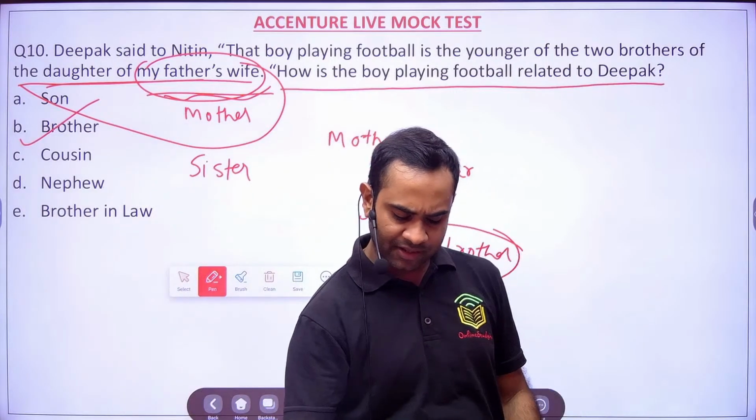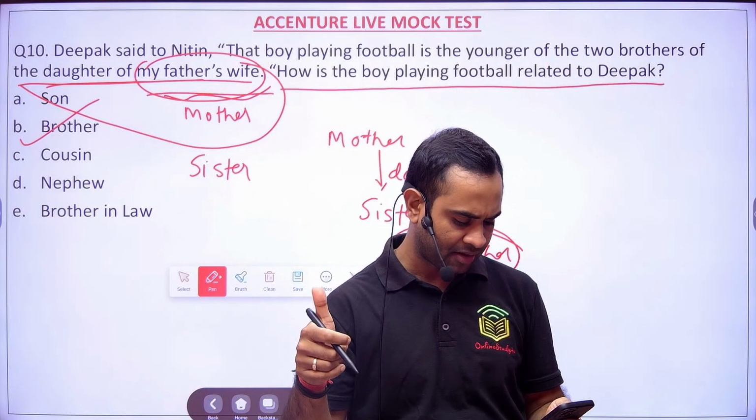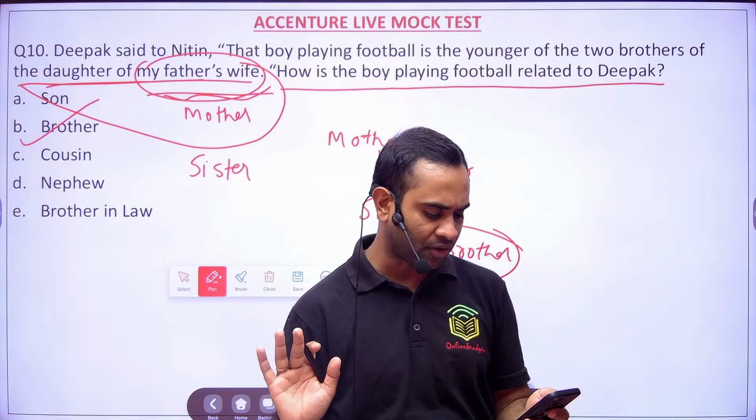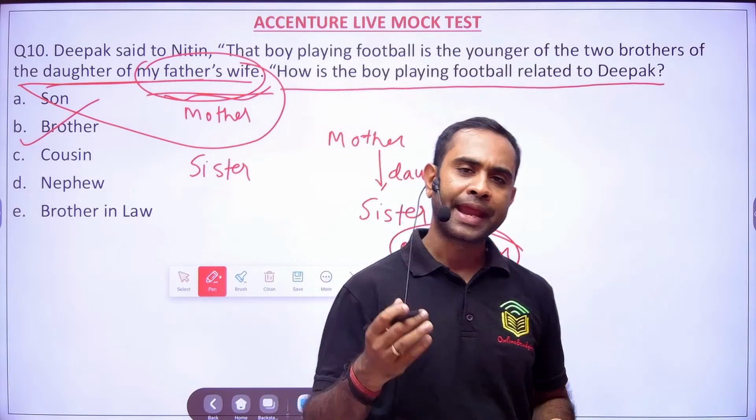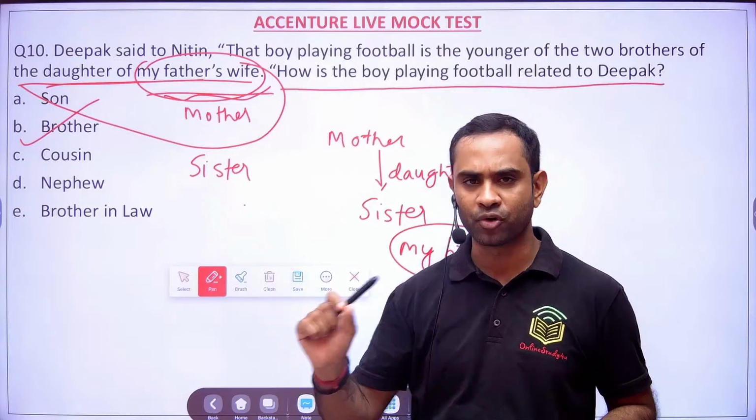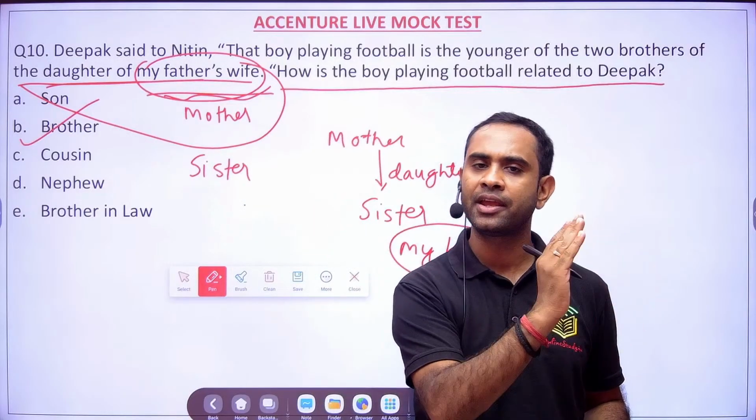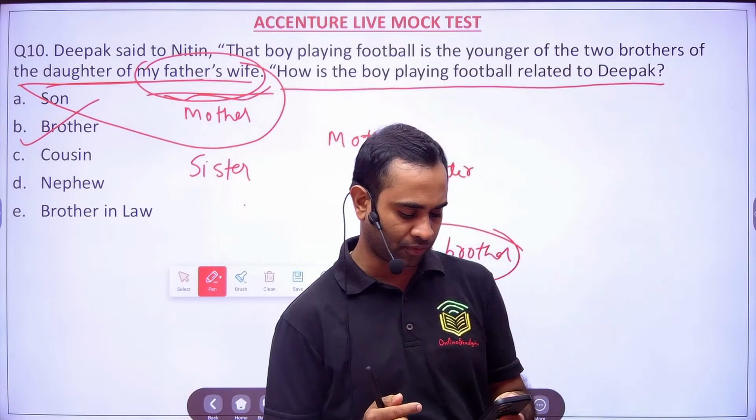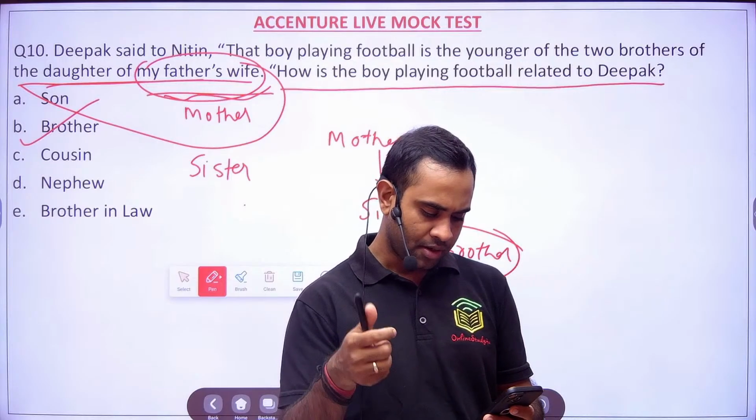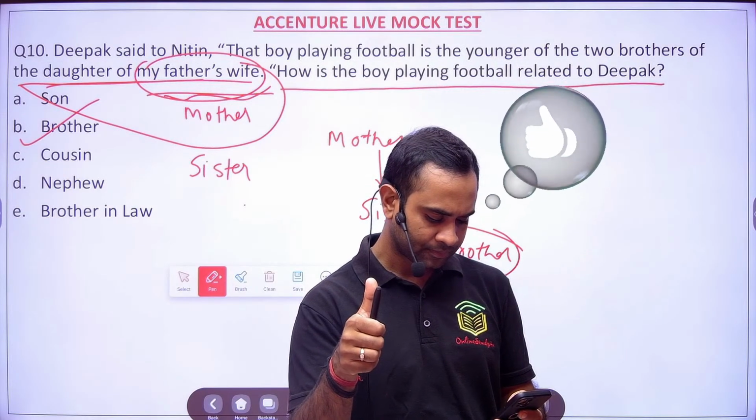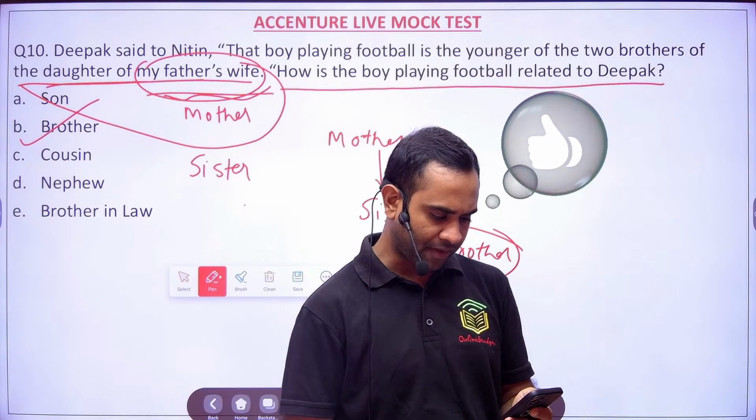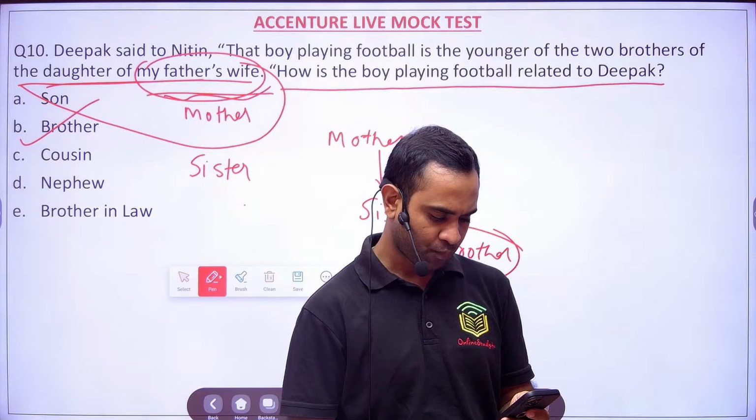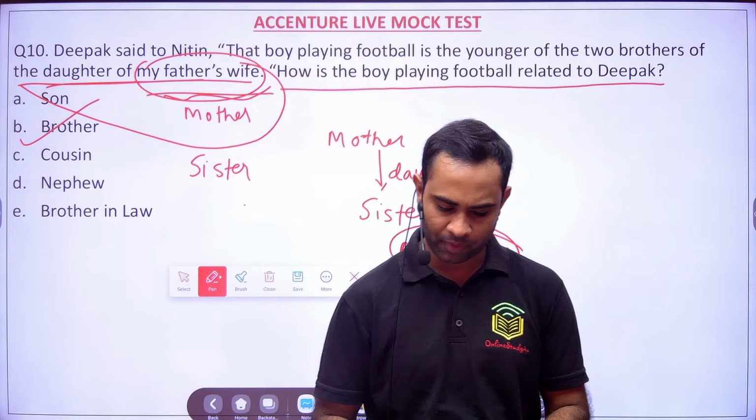Many of you were giving the answer as cousin, which is wrong. Is it clear for everyone? So it is brother. For this type of blood relation question, can we solve from the backwards? It depends upon the question, but this kind of question mostly you have to solve from backwards only, not from the front. Is it clear for everyone, my dear friends? Okay, now we will move towards the next problem.